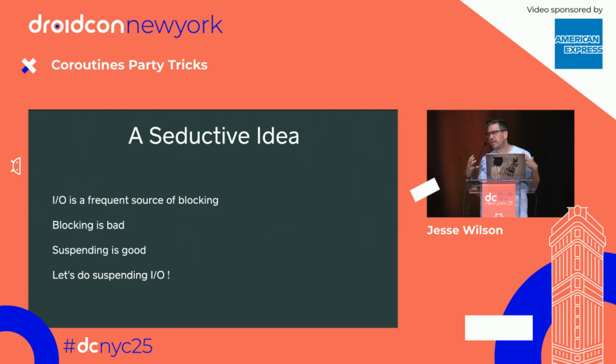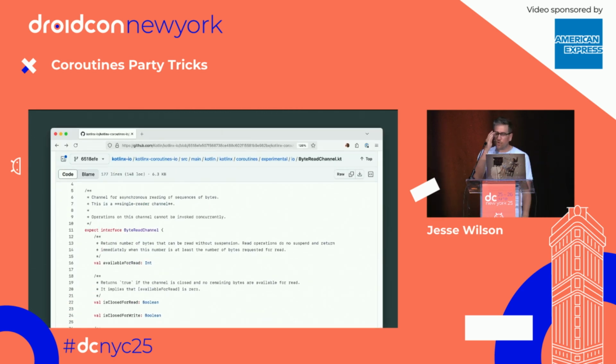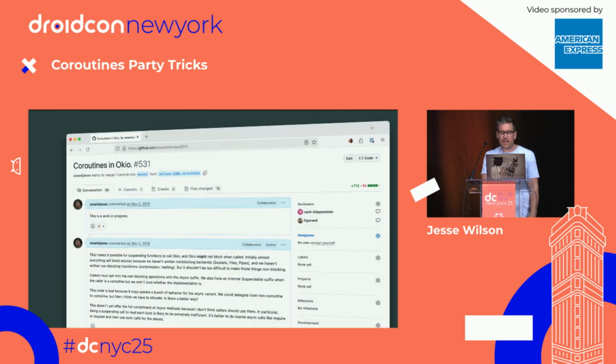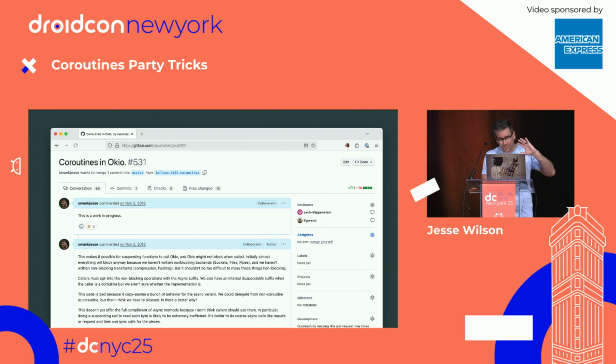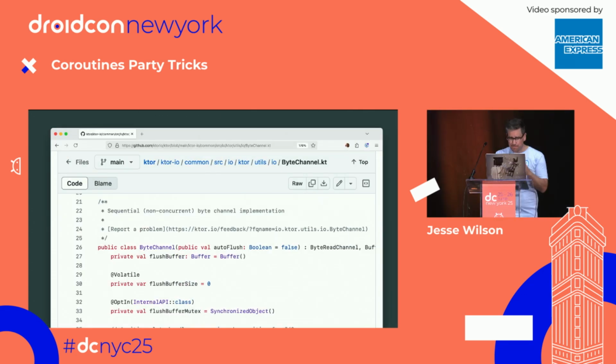Everybody is like, yo, why do our IO libraries not natively suspend everywhere we do them? If we go back through the history of coroutines, kotlinx-io, the very first version, not the current one, was a suspending API. In 2018, we tried to do coroutines in Okio the first time.